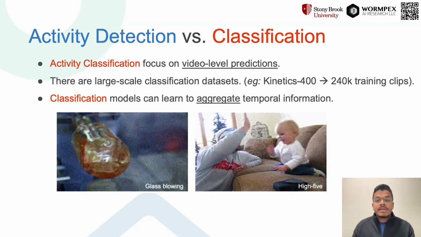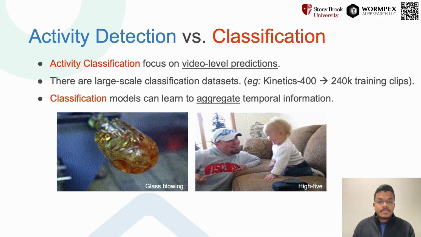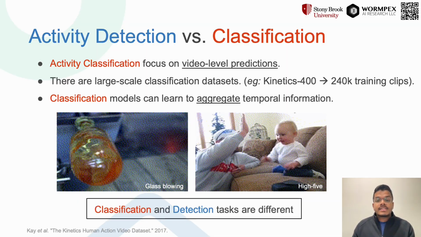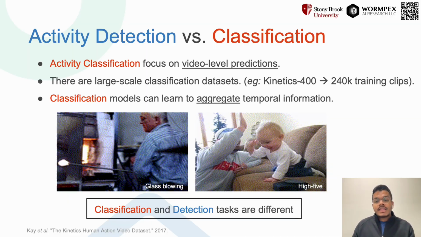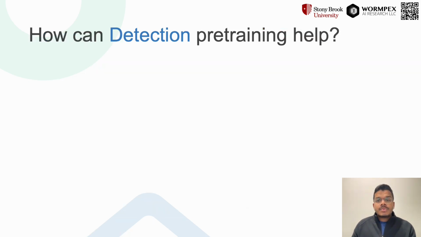This does not complement detection models, which need to preserve temporal information in contrast, which means classification and detection are two different tasks. And having to train on one and later transferring to the other in the downstream is not ideal. In this work, we explore how detection pre-training can help the downstream.